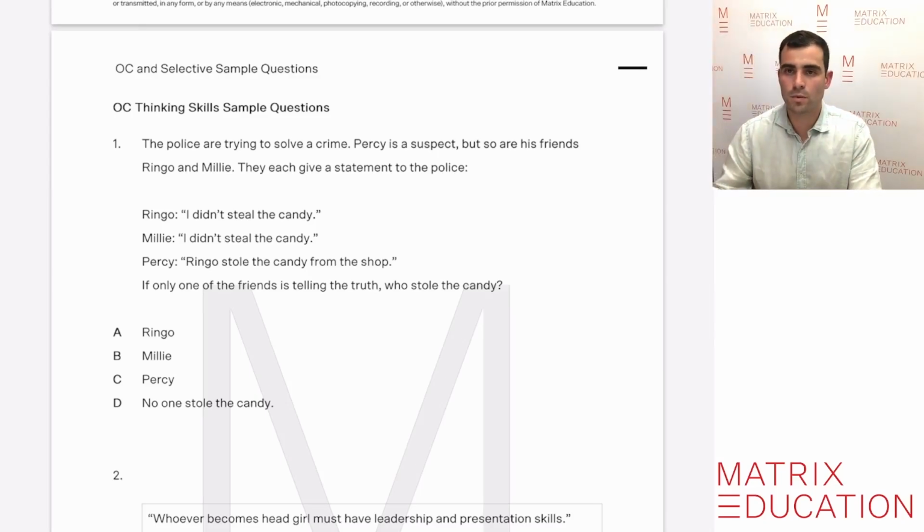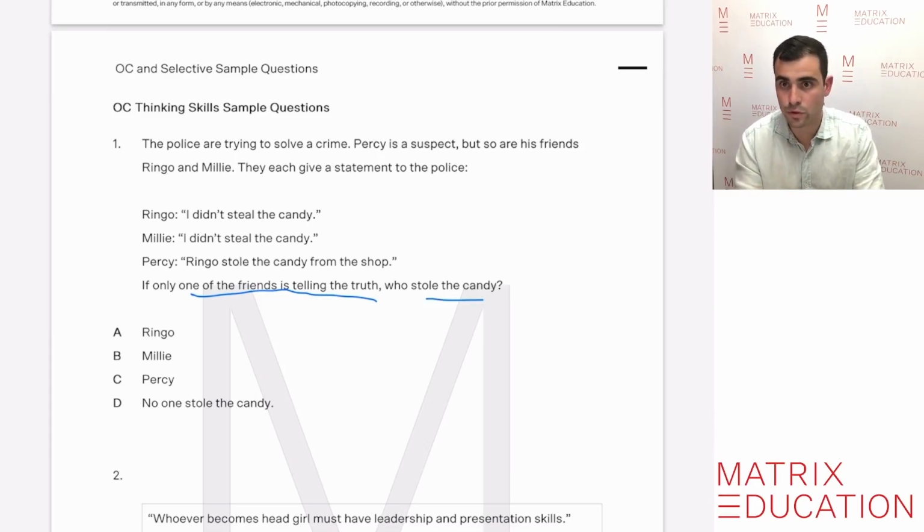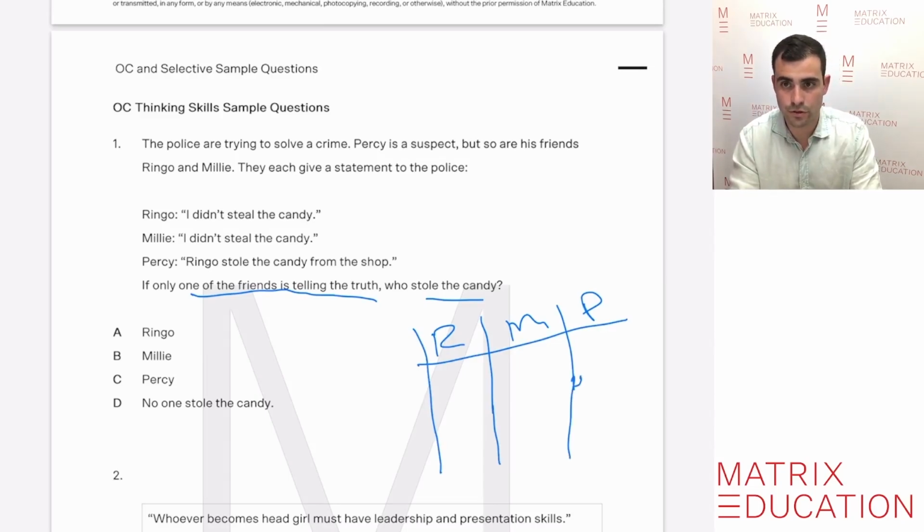So let's now solve this problem step by step with our strategy that we can use to work this one out. So really important that we mention that only one of the friends is telling the truth. So we need to work out that if one person is telling the truth, we can find out who stole the candy. So best practice to do this, we'll do a little table. So we will name each of the friends, so Ringo, Millie, and Percy. And let's see if we can satisfy and work out who is telling the truth and who stole the candy.